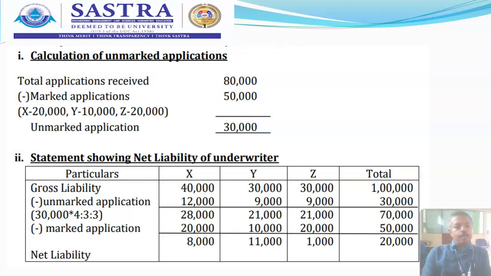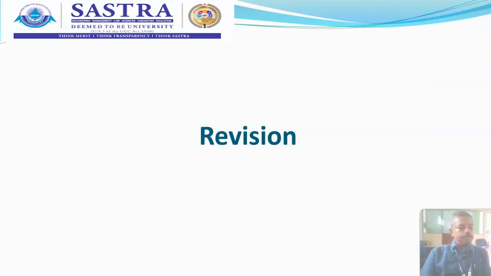Now I will take you through a quick revision of underwriting of shares. Underwriting is a contract between the issuing company and the underwriter. It is an agreement by which the responsibility for the issue of shares is taken over by the underwriter from the time of issue of the prospectus and receiving the applications. Everything will be taken over.